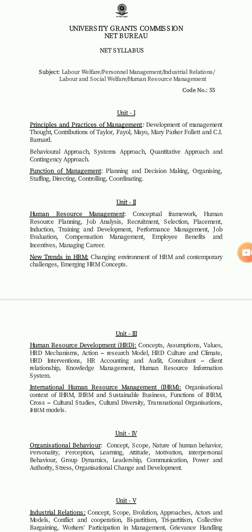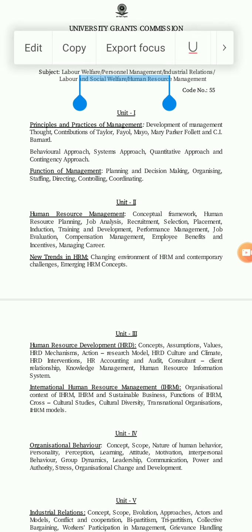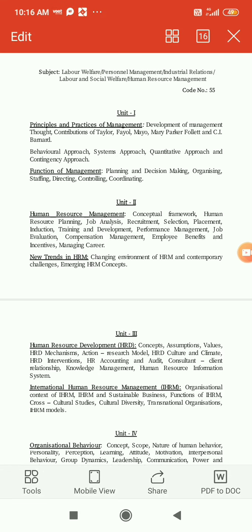So today we are going to see the syllabus of paper code 55. The subject is labor welfare, personal management, industry relation, labor and social welfare, human resource management. Unit 1 is principle and practice of management. In this video I am also going to tell you which topic will be more important and which topic you need to focus on to get JRF.